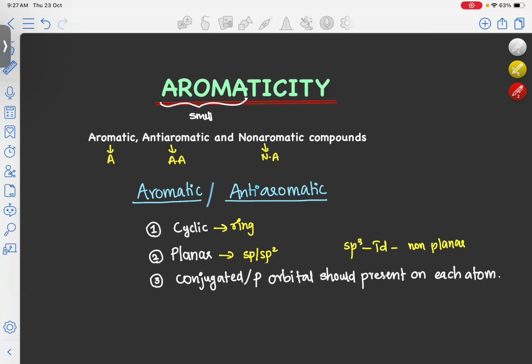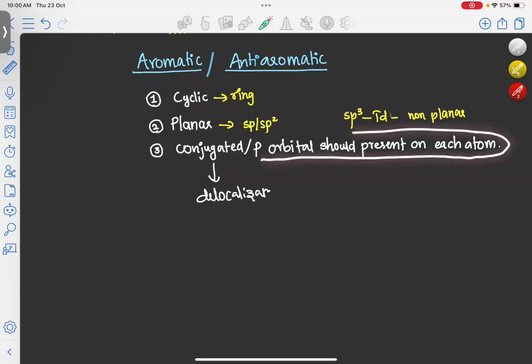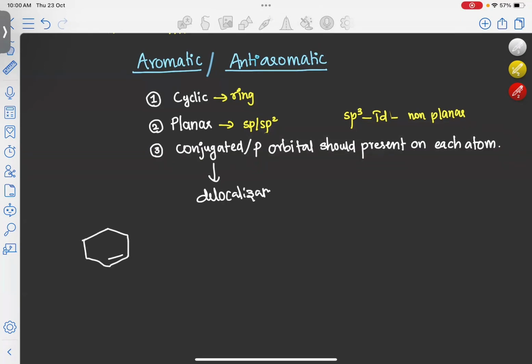The third point is that the molecule should be conjugated. Conjugated means that complete delocalization of pi electrons should be present in the molecule for it to be aromatic or anti-aromatic. We can say this in one more way: a p orbital should be present on each atom of the molecule for it to be aromatic or anti-aromatic. To explain this point, we'll take benzene. You already know benzene is the best example of an aromatic system.